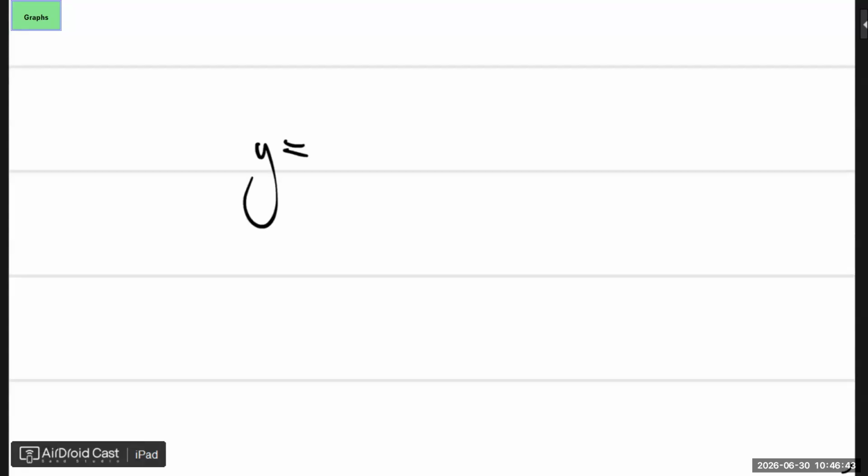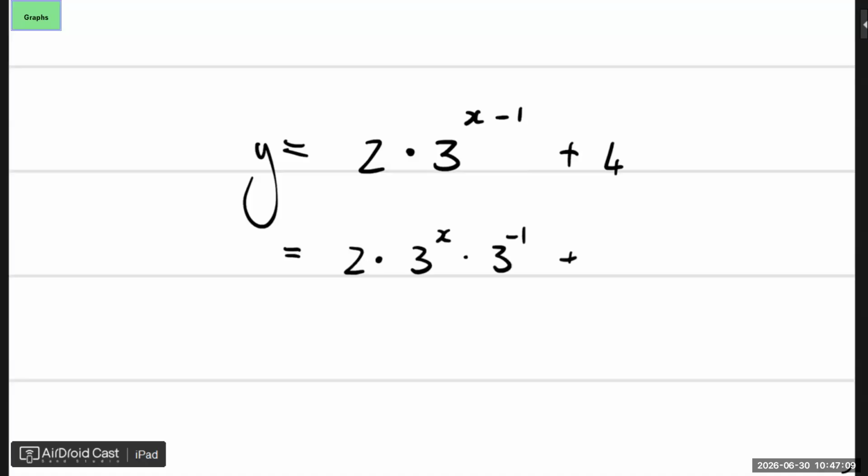If I say here's a graph, 2 times, let's say 3 to the power of x minus 2, or let's say minus 1, plus 4, right? So there I can see there's an A, there's a B, there's a P, and there's a Q. But I mean, this can be written as 3 to the power of x times 3 to the power of negative 1. And then this can be written as 2 over 3 times 3 to the power of x plus 4. So can you see why I said that value there can be incorporated into the A.